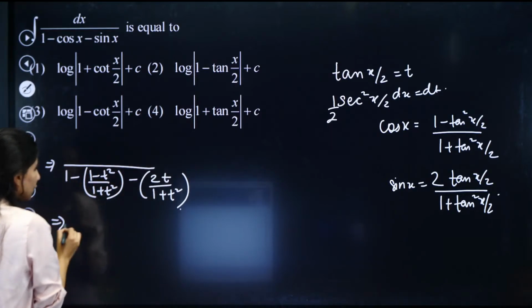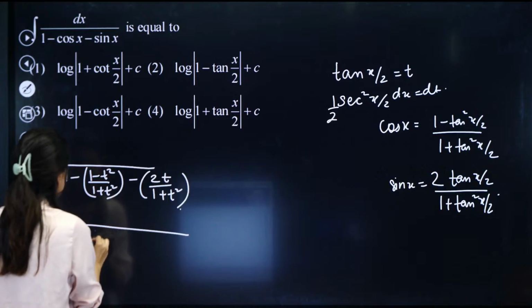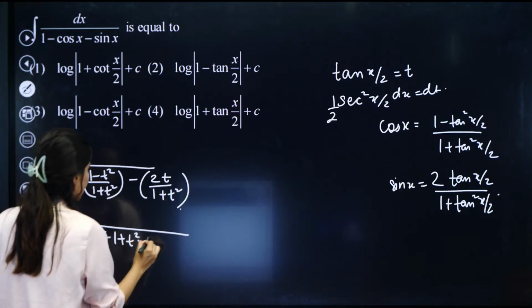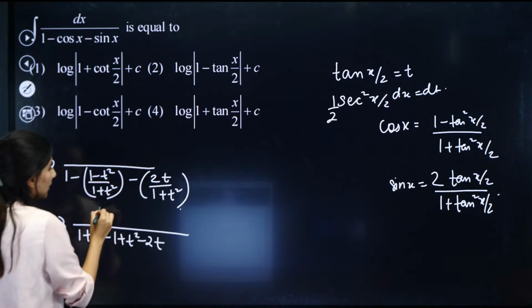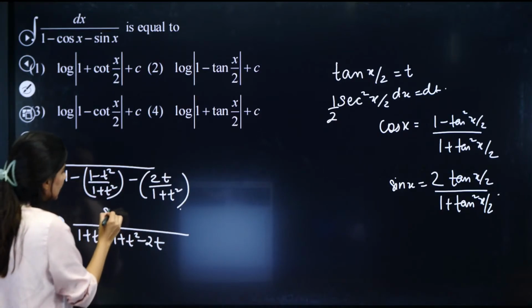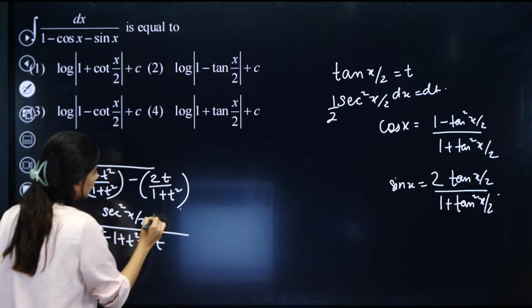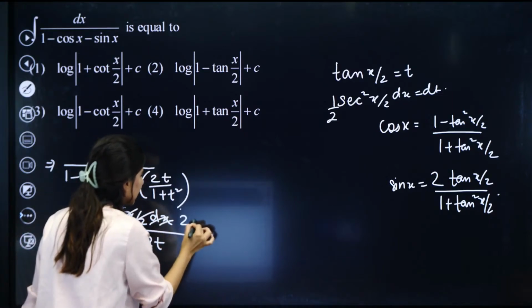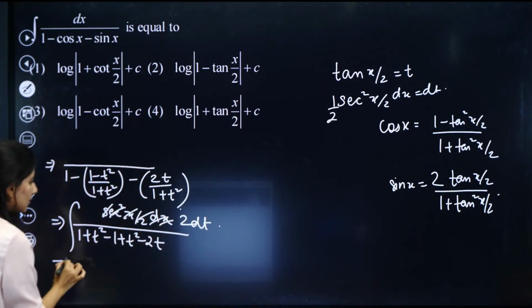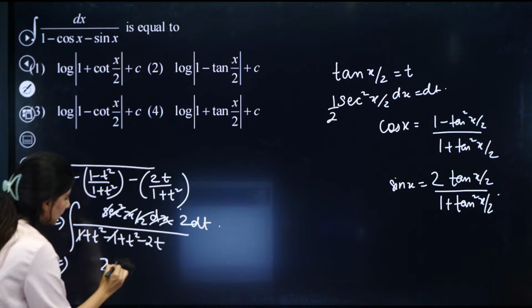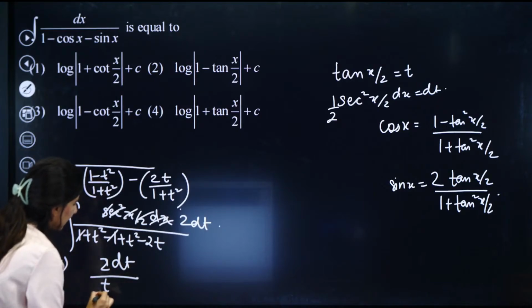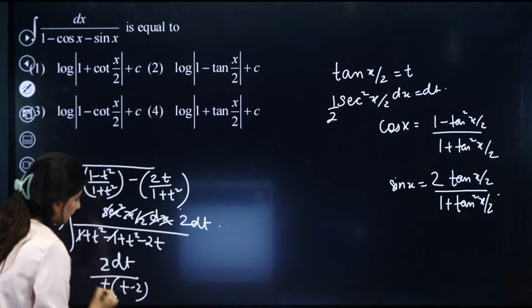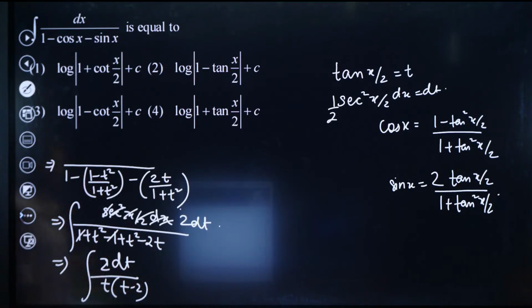Okay, if you take LCM, what do you get? So you get 1 plus t square minus 1 plus t square minus 2t, and upar you are going to get 1 plus tan square, which is sec square x by 2 dx. So this is going to be 2 dt. So this will get replaced by 2 dt, right? And integrate. So now you are going to get 2 dt, and you are having t and t minus 2. Integrate. Yes? Clear?